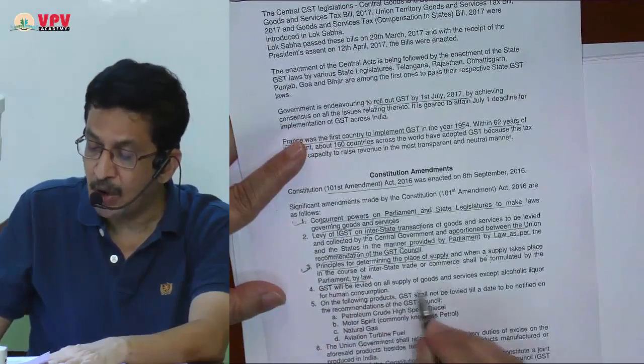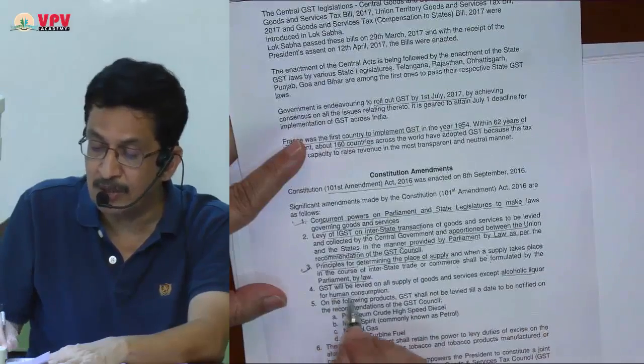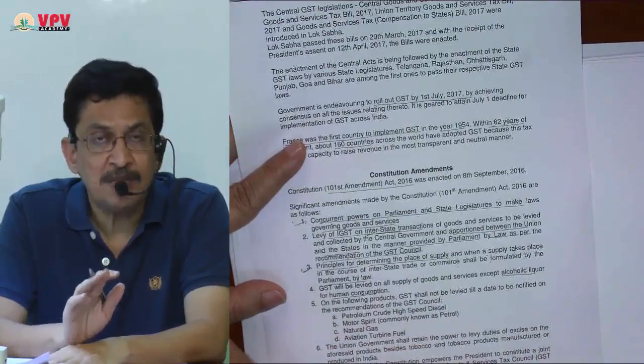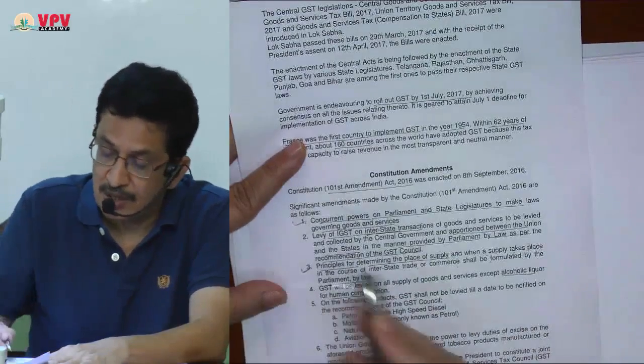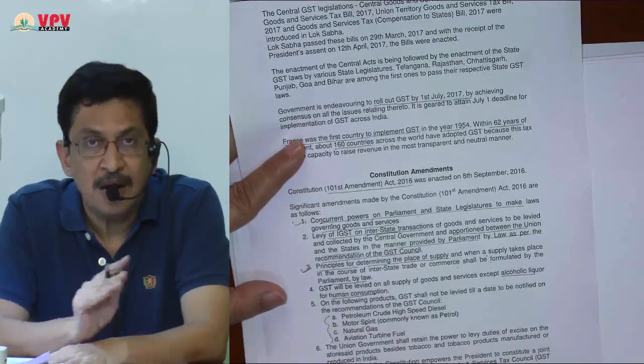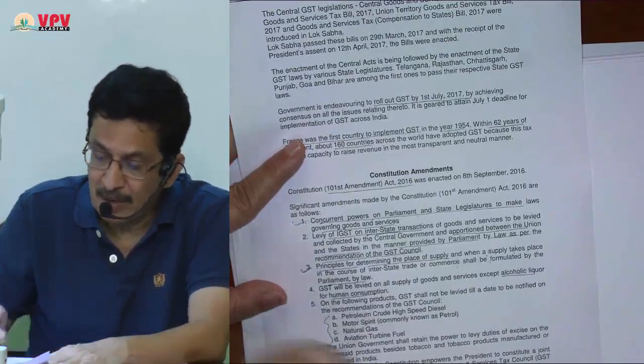GST will be levied on all supply of goods and services except alcoholic liquor for human consumption. Yes, alcoholic liquor for human consumption has been kept out of GST. Then 5 petroleum products for the time being are not brought under GST. So that was the amendment required.